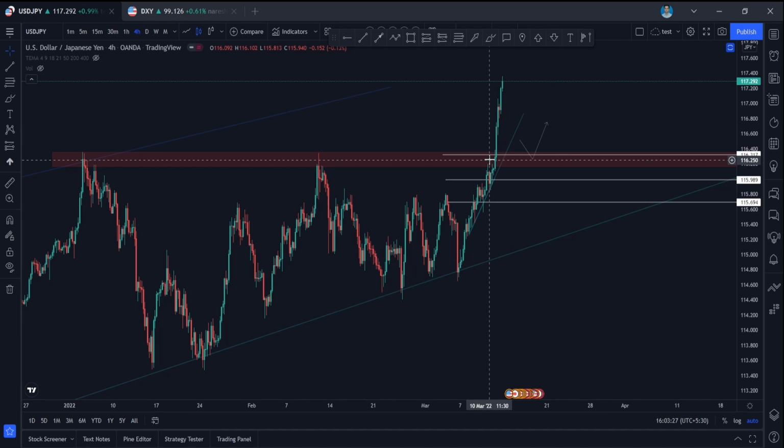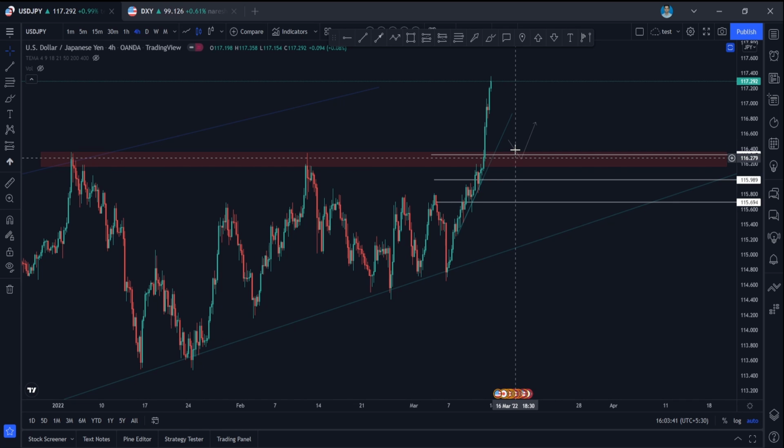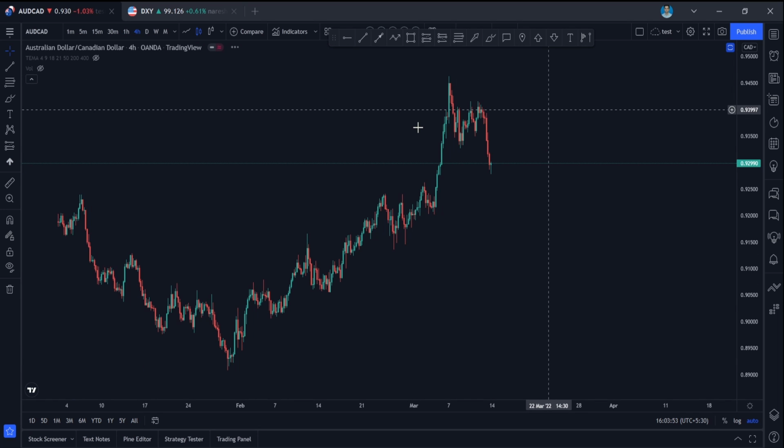I would most likely wait for this 34% retracement because it is super bullish, and it has also rejected this area, so it is an important area. I would wait for this area to be tapped again and consolidate a little bit, or a double bottom, any kind of pattern and bullish confirmation. I will be looking for long entries on USD JPY, guys. So that would be for USD JPY.